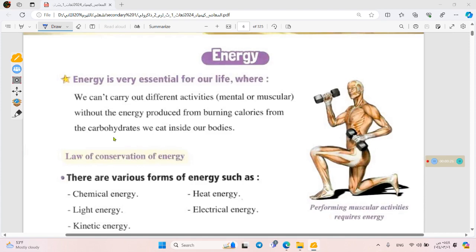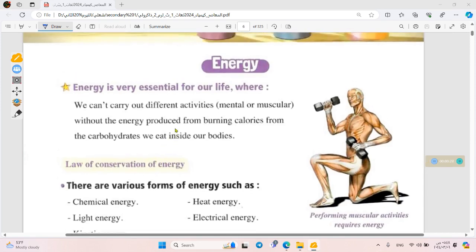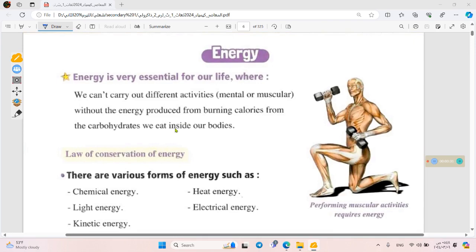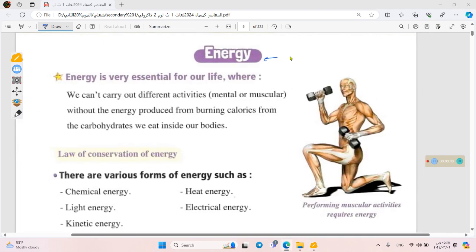Okay. Now this first lesson speaks about energy, and it's like the basic concepts in our thermochemistry unit. Okay, that's great. So as we know, what is energy? It's the ability to do work, the ability to do work.